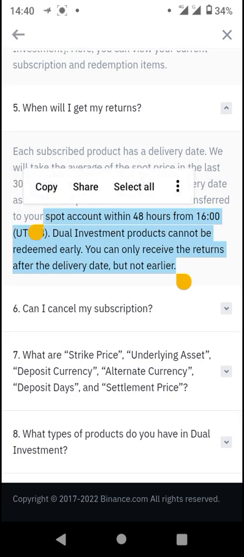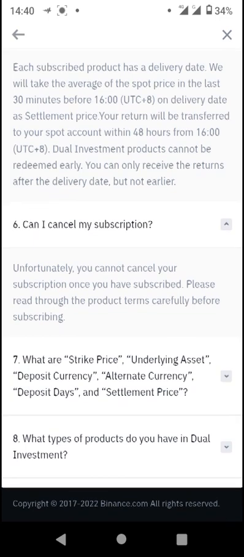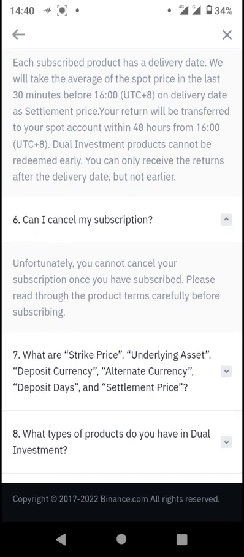Dual investment products cannot be redeemed early. You need to know that once your dual investment has been locked, it will be there for as long as possible. You can only receive the returns after the delivery date, but not earlier. It says, can you cancel your subscription? Unfortunately, you cannot cancel your subscription once you have subscribed. Please read through the product terms carefully before subscribing.